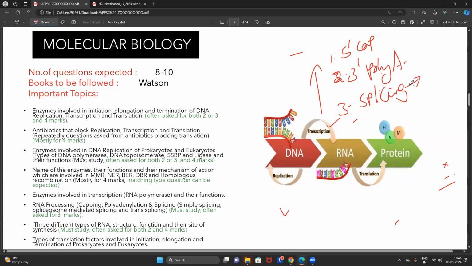You have to read varieties of splicing. You have to read the self-splicing. You have to read the spliceosomal mediated splicing. You have to read the alternative splicing. You have to read the trans splicing and their mechanisms, and what kind of introns are present in the mitochondria, what kind of introns are present in the nucleus, how they will be removed, and what their major mechanisms are. We have to read in extreme depth.